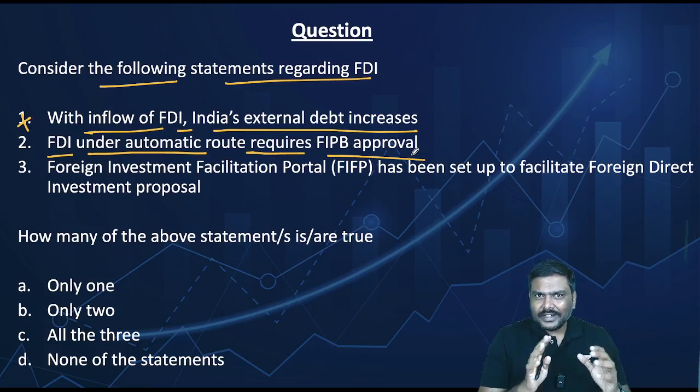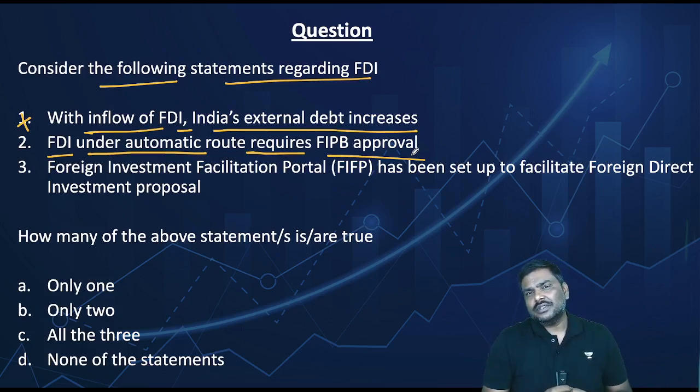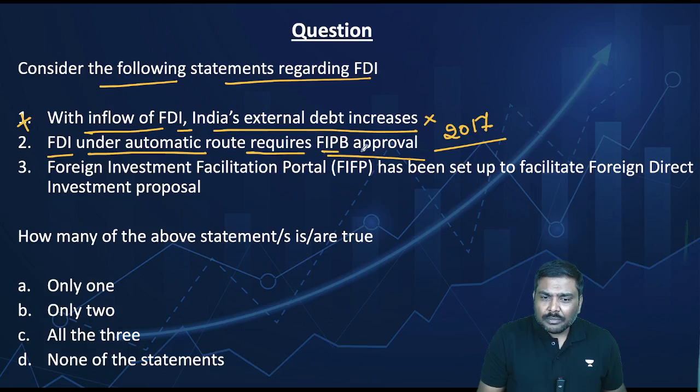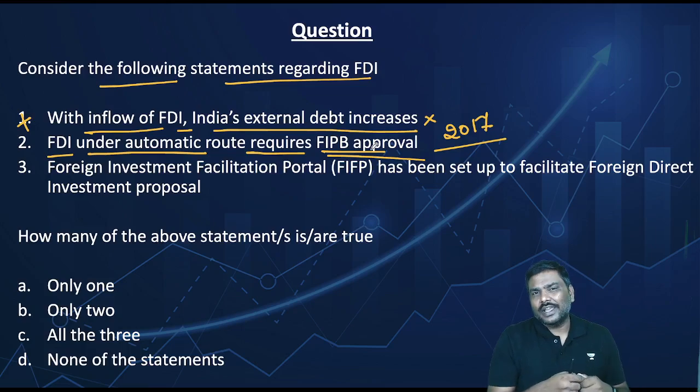Back in 1991, the Government of India, in order to attract a lot of foreign investments, set up one authority, the Foreign Investment Promotion Board, FIPB. And this authority was abolished back in 2017. Moreover, the FIPB used to take care of the approval route, the government route under FDI, not the automatic route. So the second statement is also wrong.